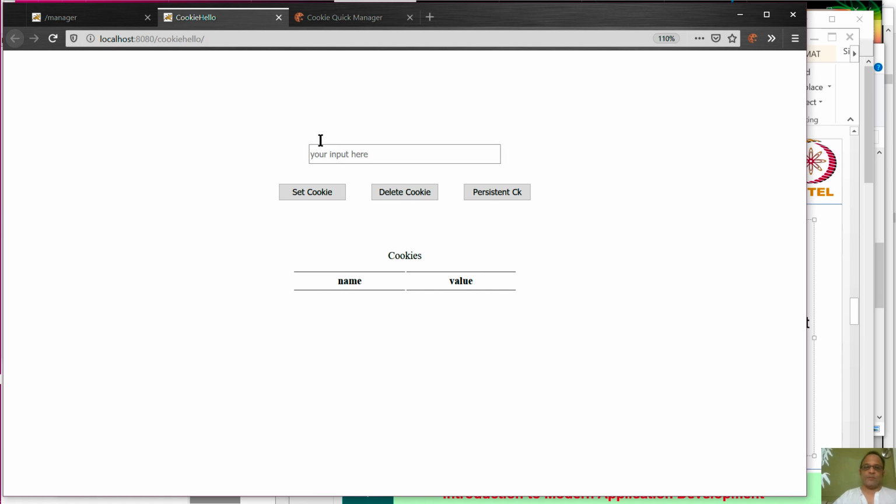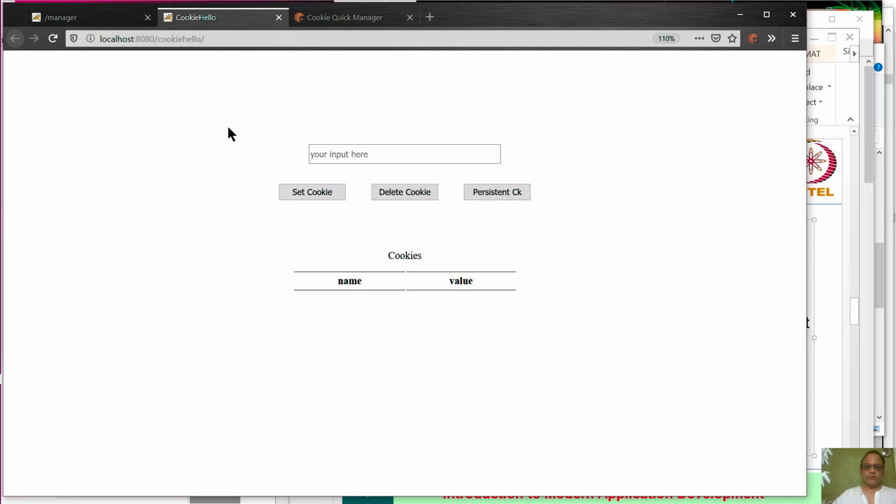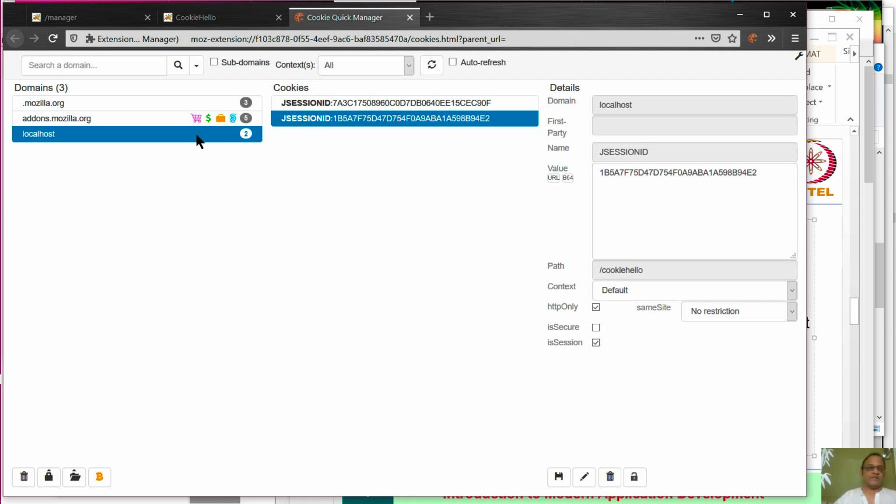Now, this page is supposed to show you the cookies. So there is a problem. What happened? Why did the system not show the JSessionID cookie? The answer lies in something fairly interesting. The cookie has been set and the cookie has been received, right? Which means our browser currently has this cookie.